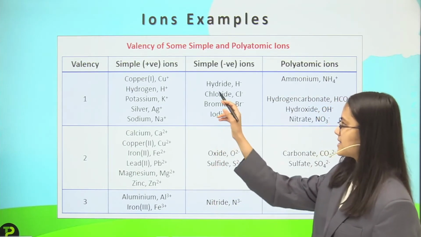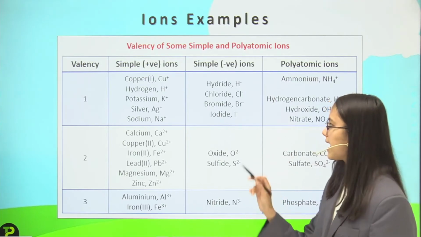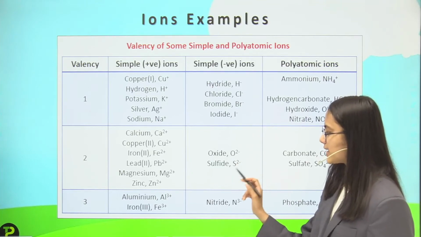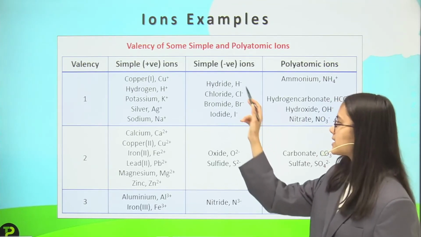Then negative ions, that is anions: hydride, chloride, bromide, iodide. And then oxide and sulfide, they have -2 valency, while the others have -1 valency.